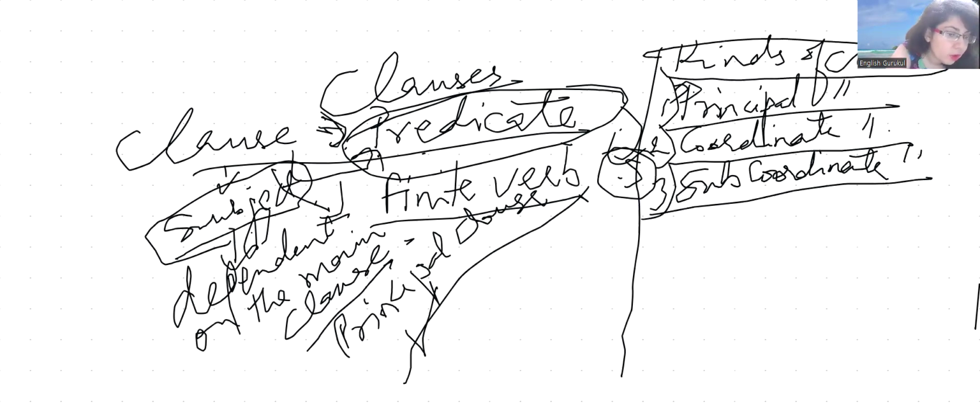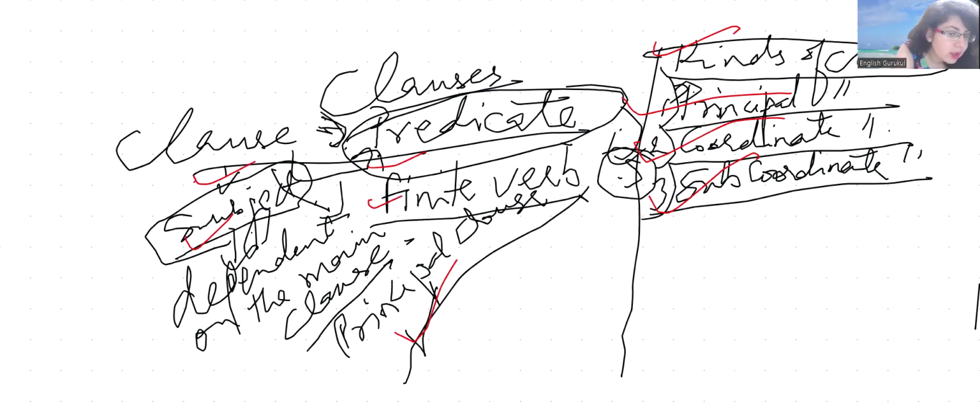So whenever we are talking about kinds of clauses, we have the principal clause, the coordinate clause, and the subordinate clause. We also talked about the principal clause, right? We talked about how a clause is a main part of the predicate, but it also has a subject and a finite verb.